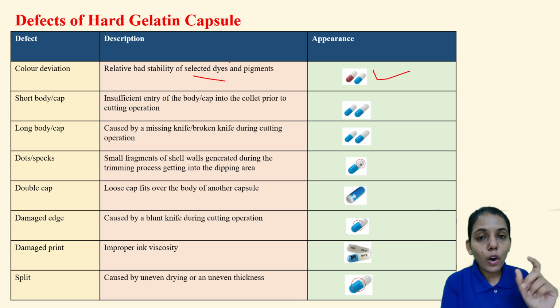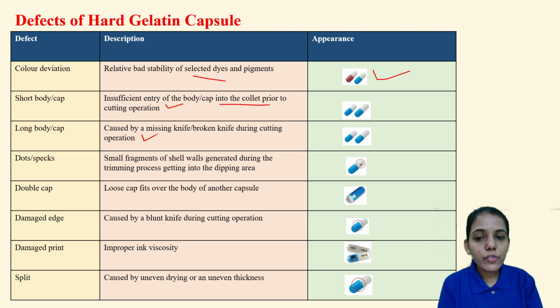Next is short body or short cap. Similarly, long body or long cap. Ideally, the cap and body should have the same length, but there are chances that a short body or short cap may happen. It is because of insufficient entry of the body or cap into the collet prior to the cutting operation. We have seen there is a cutting operation of cap and body. If it does not go fully in and part of it remains outside, it leads to a short cap or body. This is about hard gelatin capsules, where this is the defect.